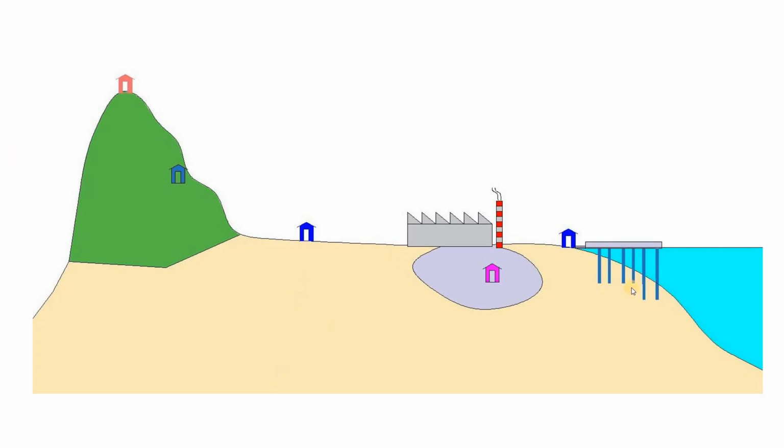These 6 structures are of different environmental exposure conditions. What are they? This building is away from the foothill, away from the industrial area, away from the mountain zone, away from the marine zone, so it is called the mild zone. Here the environmental condition will be very normal. There will not be any heavy rain or marine exposure. So this building is located in the mild zone. And the next is the moderate zone, where some amount of rainfall is received, not very extreme.